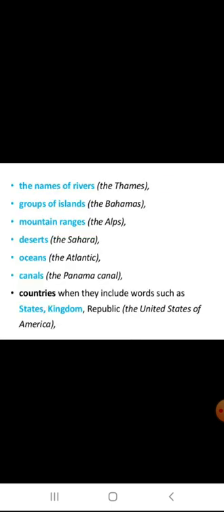Then the names of rivers, the names of the islands, mountain ranges, deserts, oceans, canals, countries when they include words such as states, kingdoms, republic, the United States of America, we use the before that.